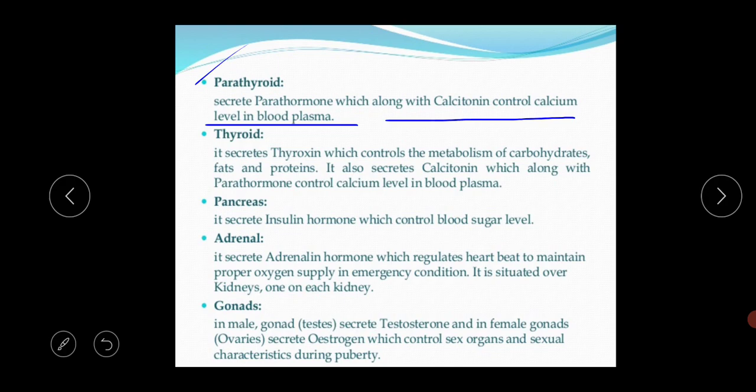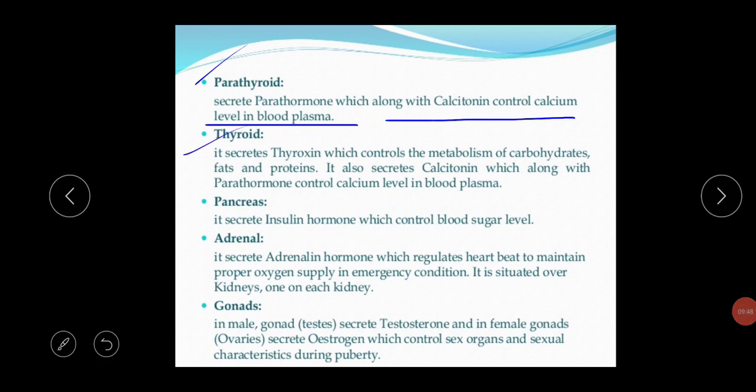When the calcium level lowers, because we all know that calcium is very important for bone formation in our body, the parathormone increases the calcium level in blood, by calcium deposition in the bone. So when the calcium level in our body decreases, this PTH increases the calcium level, along with the calcitonin. So this is the basic function of the parathyroid gland.